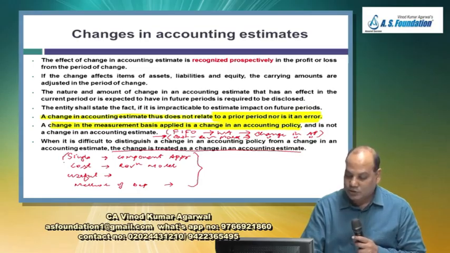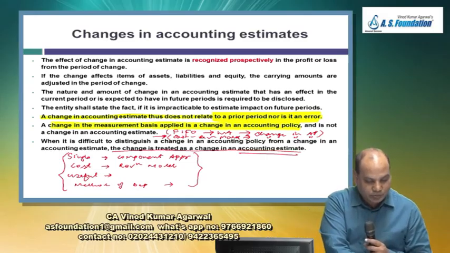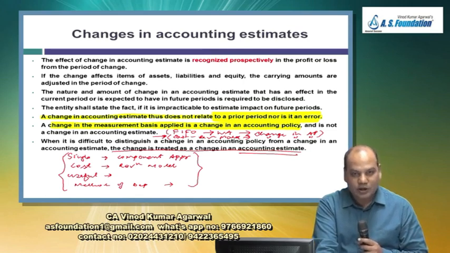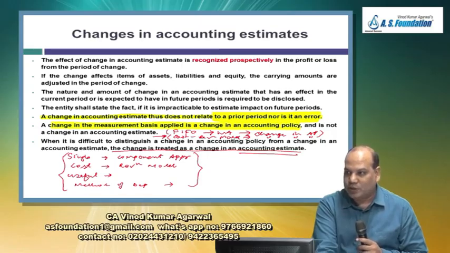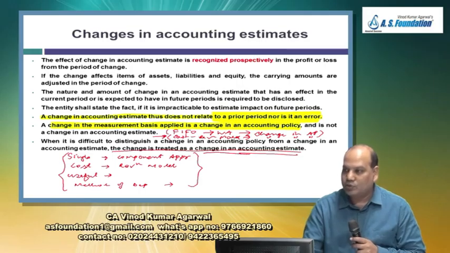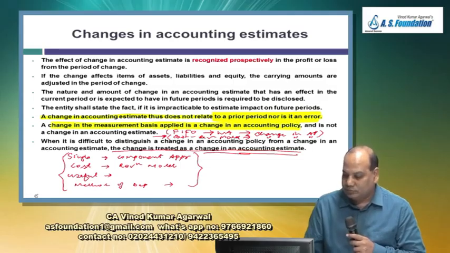So in such cases you are given one relaxation, you treat it as a change in accounting estimate. We have solved problem number 3 also, which had this issue, and this entire thing we had done as prospective application. So the advantage is that you can do the prospective application. You don't have to do the retrospective application.